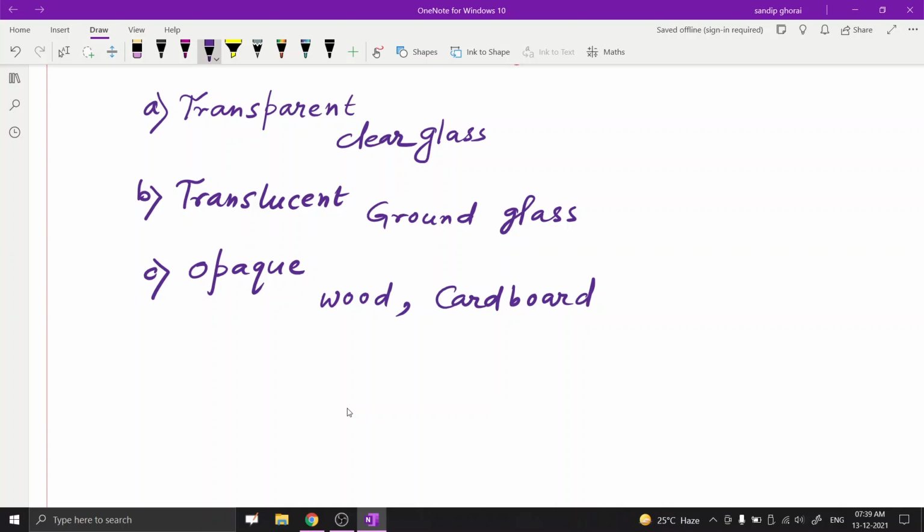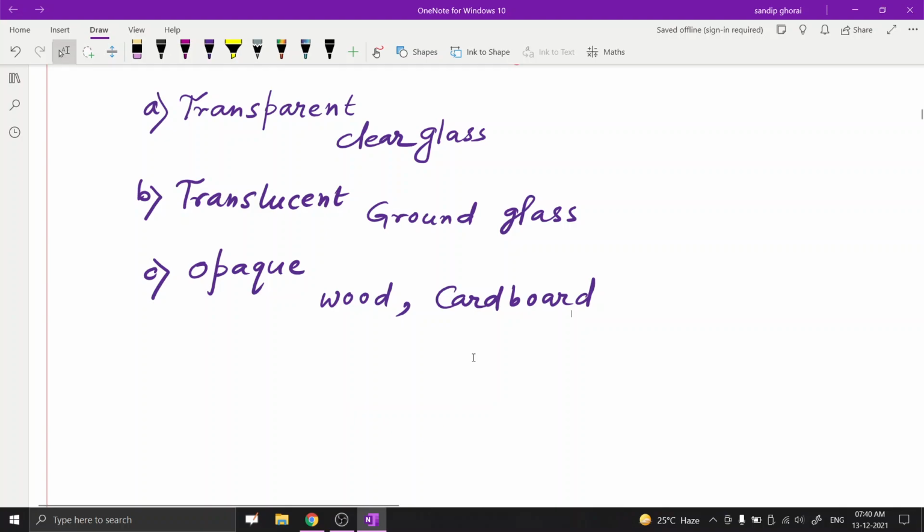And opaque medium is the material that does not allow any light to pass through, like wood, cardboard, thick cloth, leather, some plastics, etc.